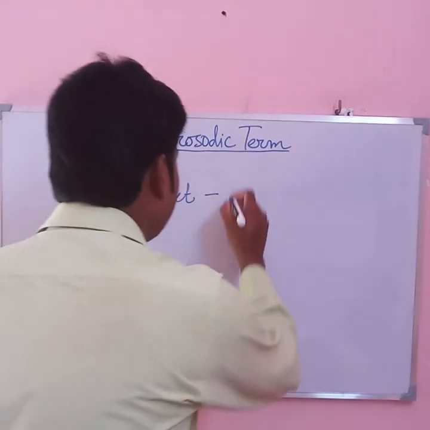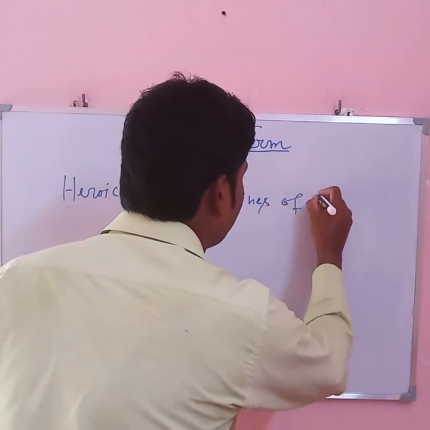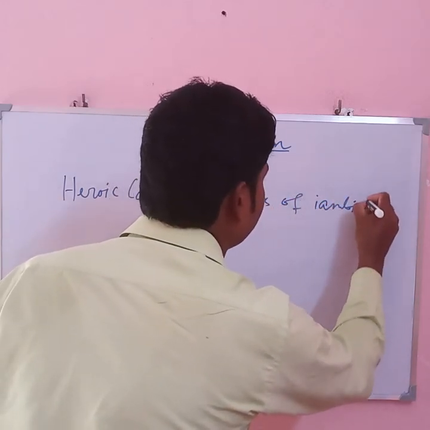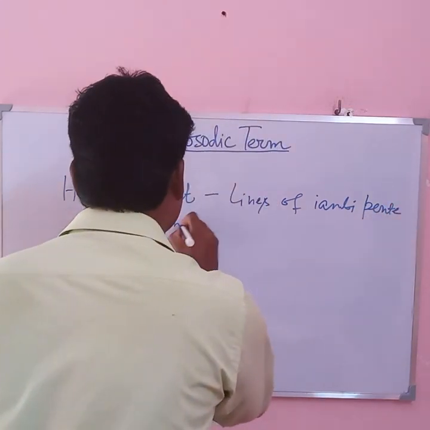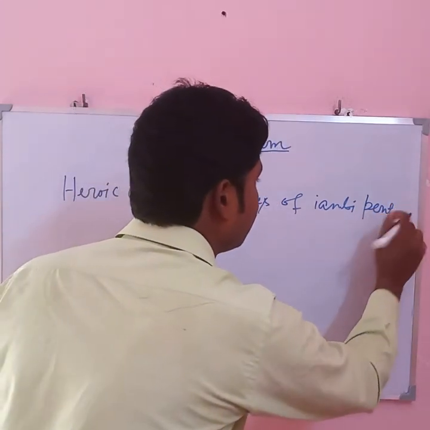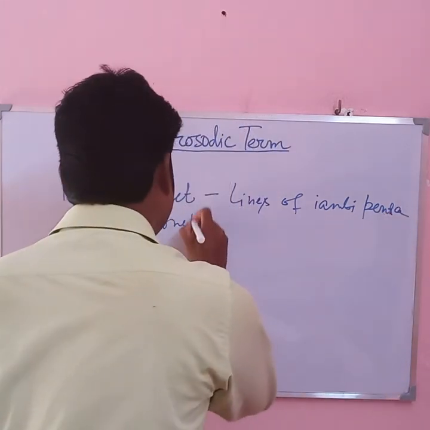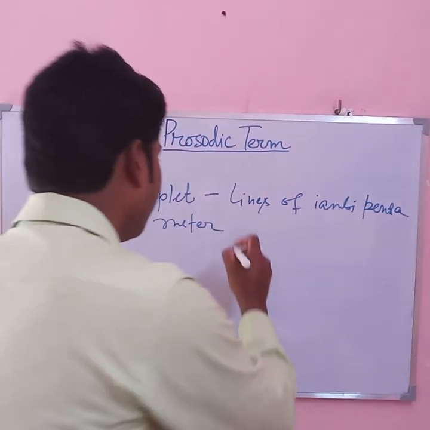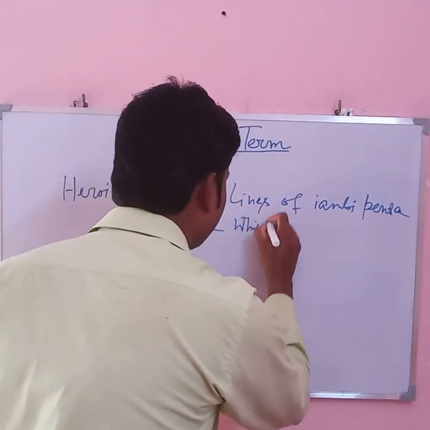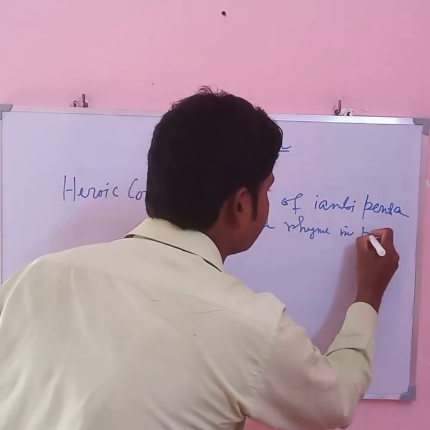So it is lines of iambic pentameter which rhyme in pairs.